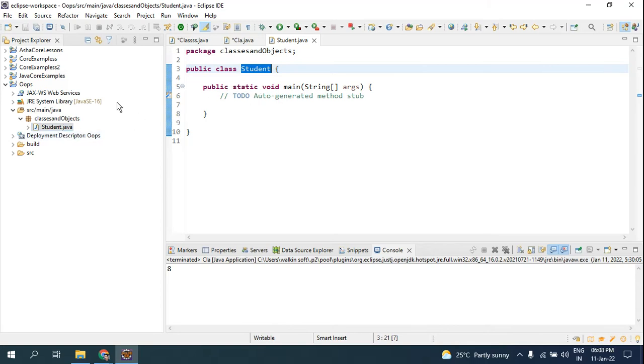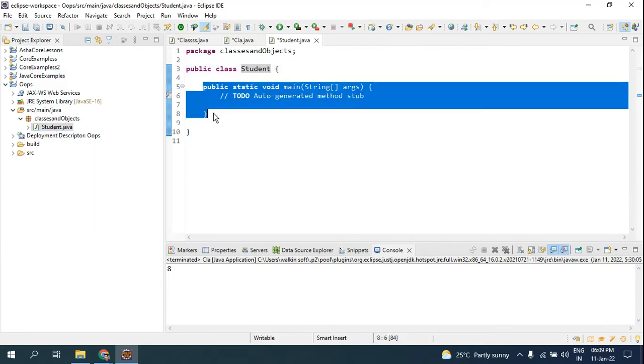Look here, the file name was Student.java, so the class is also Student. If you change it here, you are able to see the error. So what it states is that when you are creating a Java file or a class, the Java file name and the class name should always be the same. You cannot change this class name. If you have to change it, you have to rename the file too.